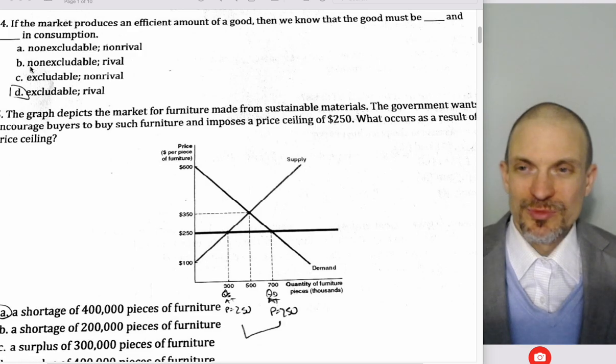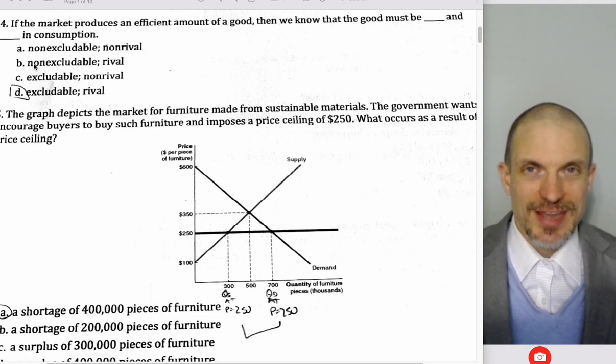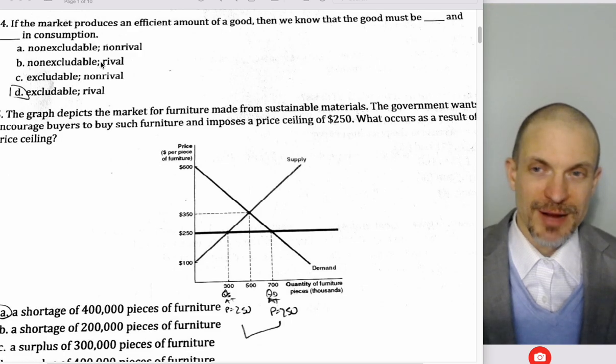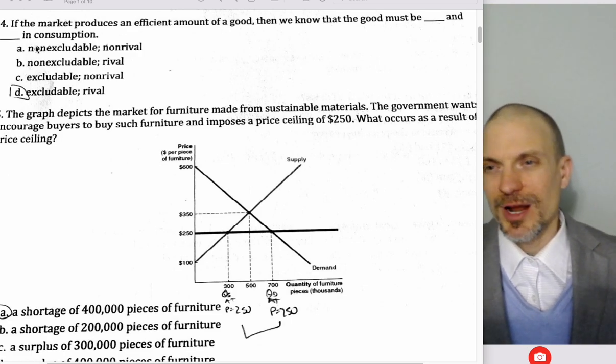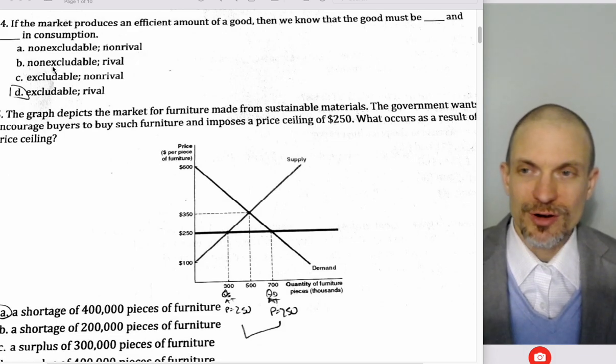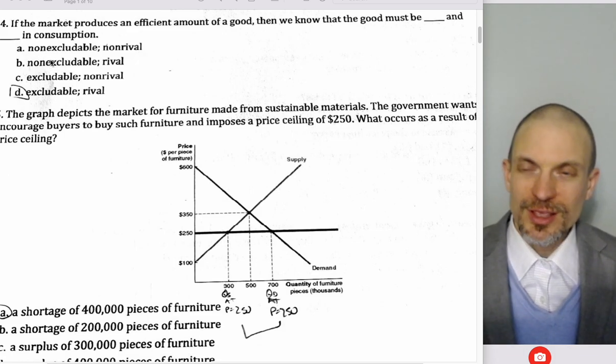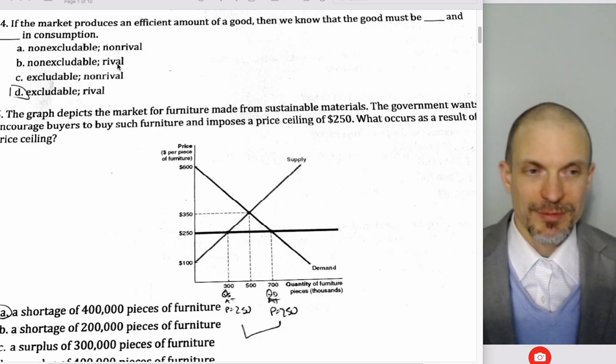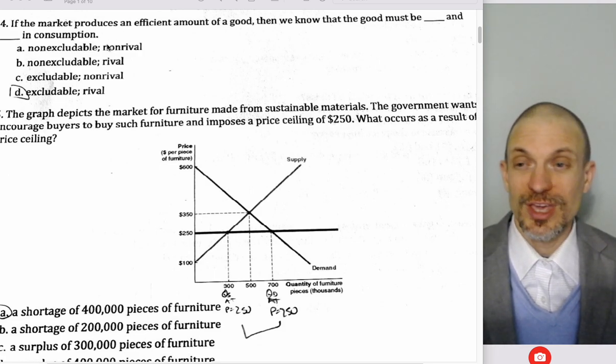We have the problem with common resource of the negative consumption externality. So we get market failure there. We call that problem the tragedy of the commons. In the public good problem, that's this one, non-excludable, non-rival, that's a public good. It's subject to the free rider problem. That means we don't get enough of the public good. Common resource is non-excludable but rival. It's subject to the tragedy of the commons. So we get market failure in those two cases.